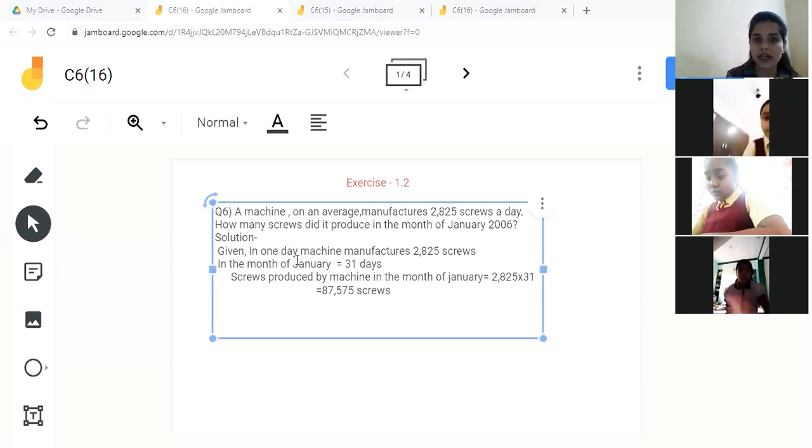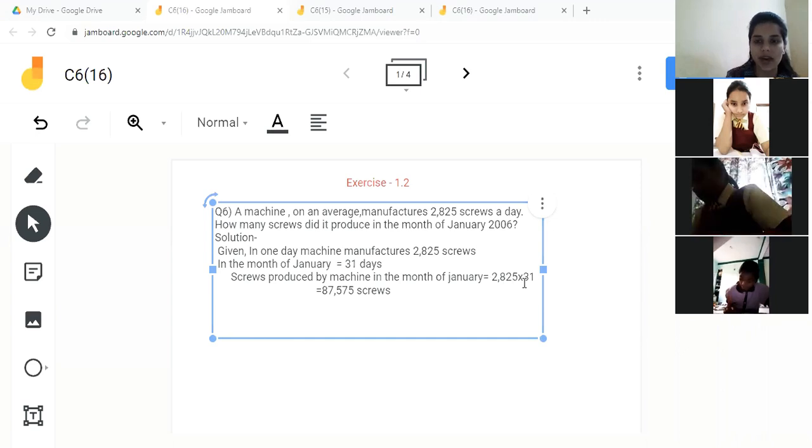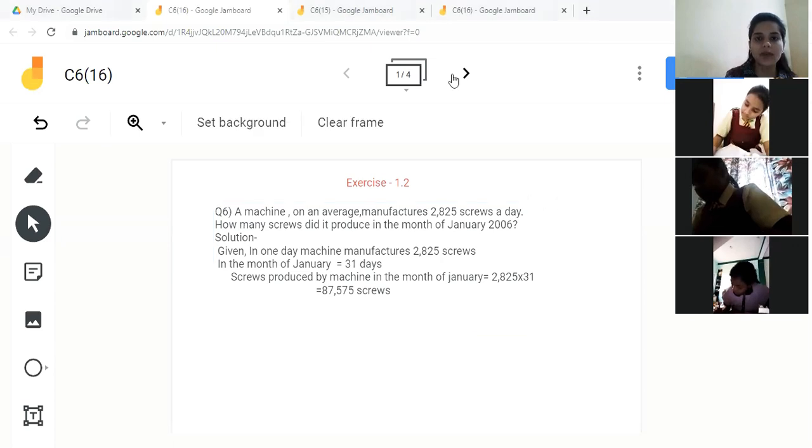Understood this thing? So in one day, machine manufactures how many screws, children? 2,825. And in the month of January, 31 days are there. So screws produced by machine in the month of January will be 2,825 multiplied by 31. So the answer will be 87,575. Understood this thing? Now, let's move to question number 7.